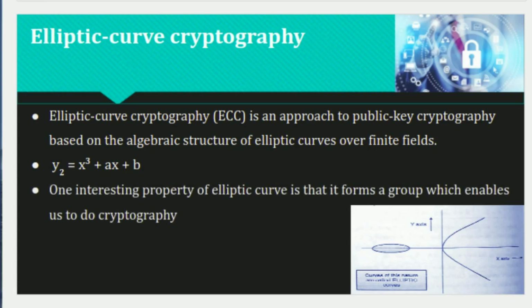One interesting property of the elliptic curve is that it forms a group, which enables us to do cryptography. The public key is a point on the curve. The private key is a random number, as shown in this diagram. The public key is obtained by multiplying the private key with the generator point on the curve. Hope you understand elliptic curve cryptography. Next, we will learn how to achieve message authentication using the hash function. So let's discuss message authentication hash functions.